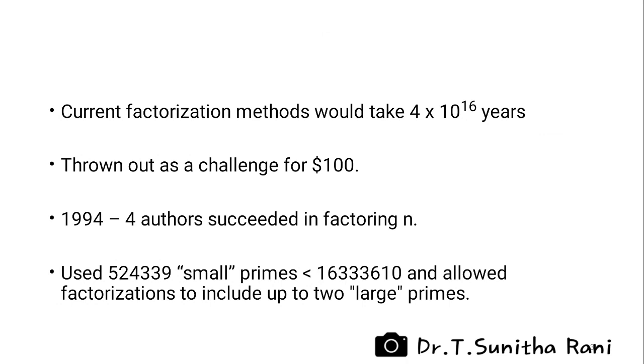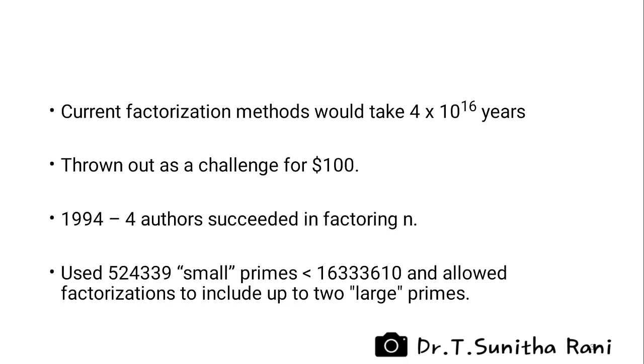When RSA was made public, the factorization methods available during that period would take a very long time, say 4 times 10 to the power of 16 years, to factorize the given n value. So the authors came up with the idea of offering $100 to anyone who could decipher the message before April 1st, 1982. Only in 1994, 4 of them succeeded in factorizing n.